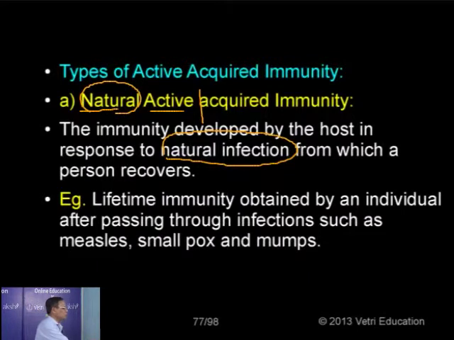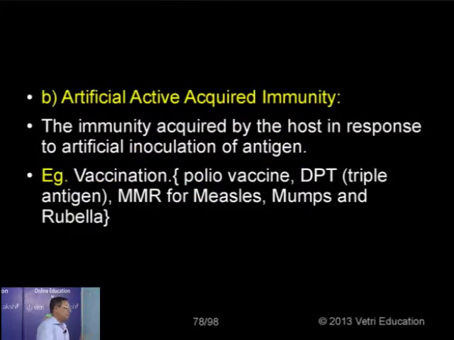I mentioned already the lifetime immunity power developed in an individual after recovery from a number of diseases, for example, smallpox, measles, mumps, etc. So this is what's called the lifetime immunity, lasting forever, acquired after birth. That is why it's called natural active immunity, because you have developed the immunity by natural method following infection. Then let's have the artificial active immunity.